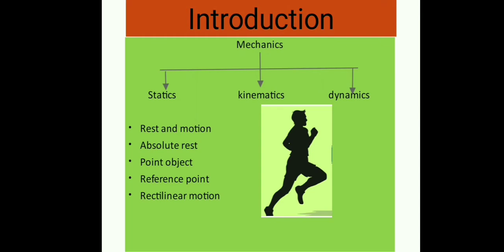Now, first of all, mechanics. What is mechanics? Mechanics is the branch of physics that deals with the conditions of rest or motion of the material objects around us. Now come to the sub branches of mechanics. There are total three sub branches: statics, kinematics, and dynamics. Now come to the statics. It is the branch of mechanics that deals with the study of objects at rest or in equilibrium, even when they are under the action of several forces. The measurement of time is not essential in statics.